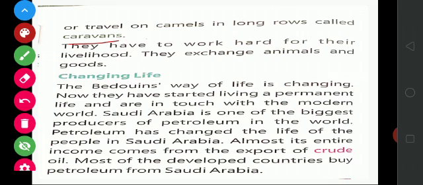Changing life. The Bedouins' way of life is changing. Nowadays they have started living in a permanent place, and they are in touch with the modern world.